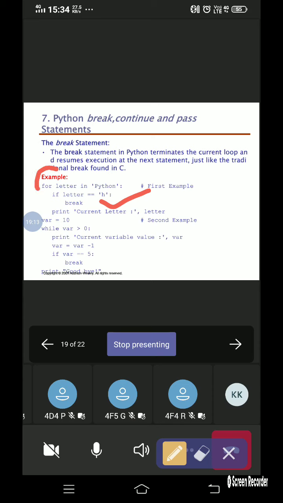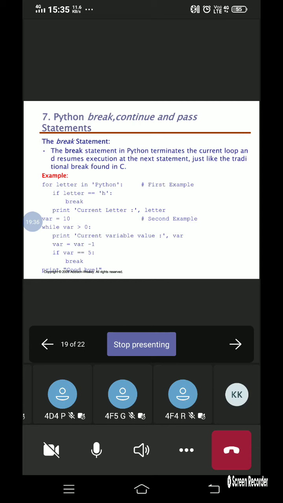It comes out of the for loop, but the remaining statements in the program will be executed. So that is the meaning of the break statement. The break statement will not break the whole program. It is used to terminate only the current loop. That is what the break statement is all about.